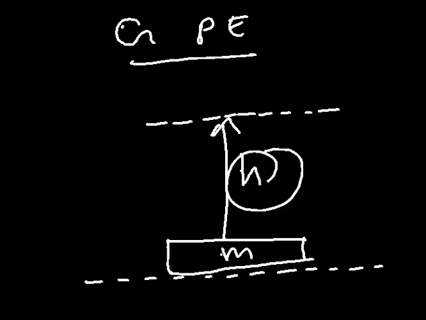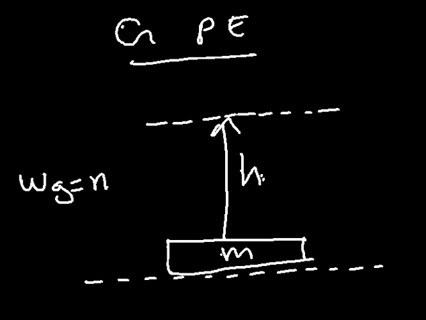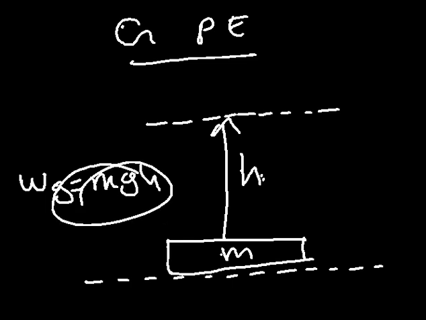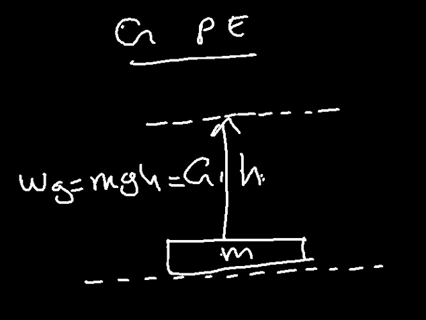Now, what is the work done against the gravitational force as the object has attained that height? The work done against the gravitational force is given as mgh. And this particular work done against the gravitational force is what you call gravitational potential energy.